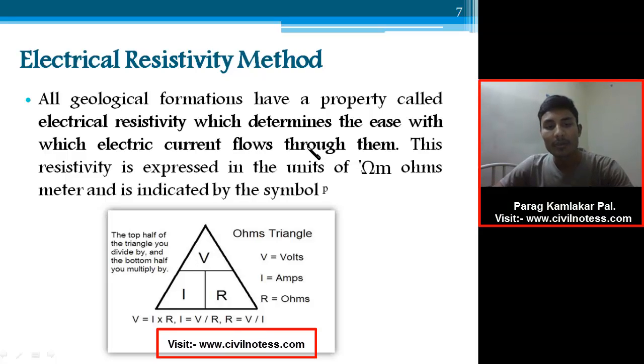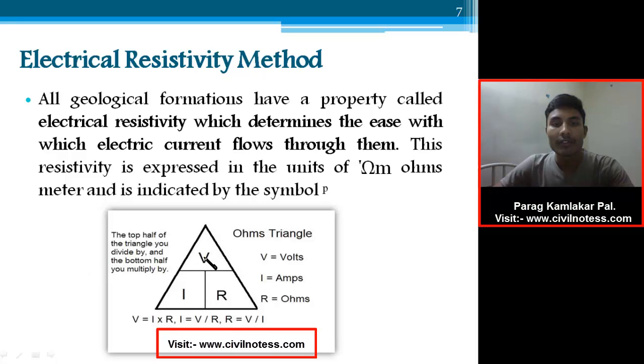The main principle of this method is throwing an electrical current through the wire, where electrode to electrode is connected, and through which we determine the position of the rock or water table. This resistivity is expressed in the unit of ohm-meters, as we know, and is indicated by this symbol. Here is the symbol they use to define the ohm-meter.